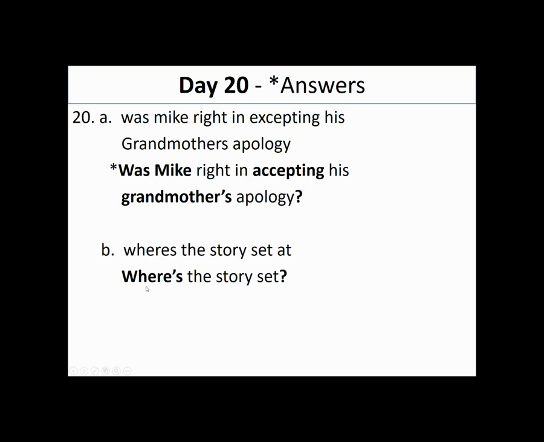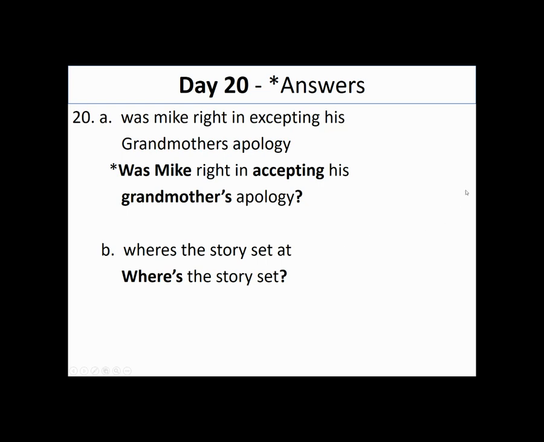Sentence B, capitalize the first word in our sentence, which is where's, apostrophe between your E and S, and where's as well because we mean where is. The story set, no reason to have the word at here. That's redundant, so we get rid of it. And then question mark at the end. And that is day 20.